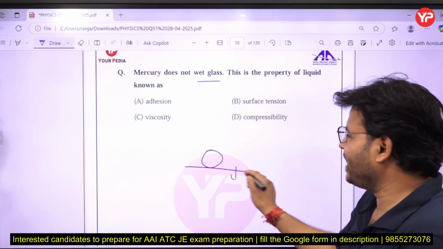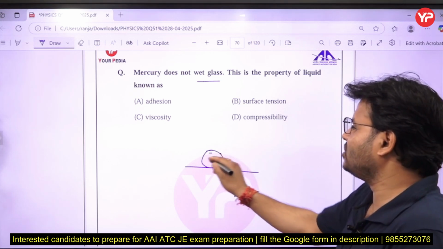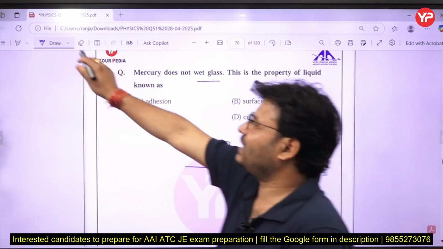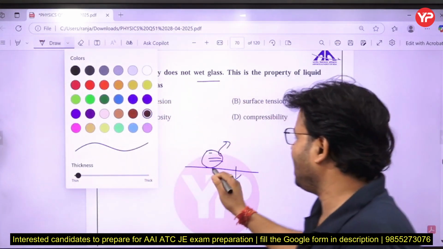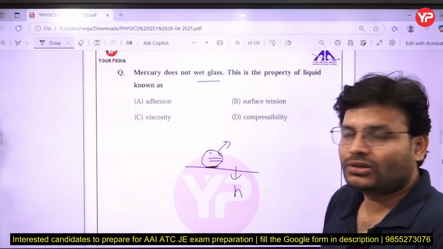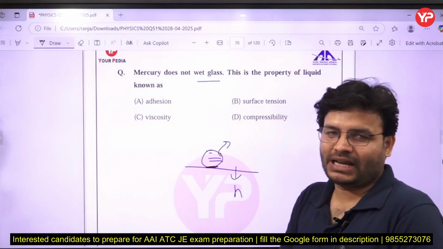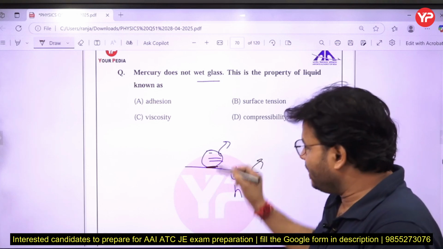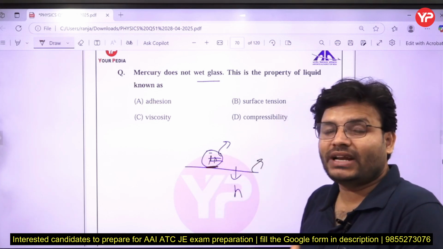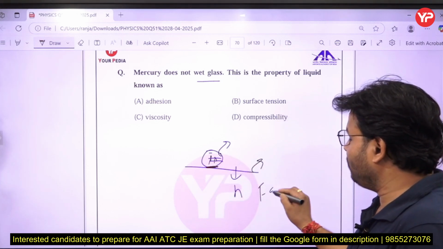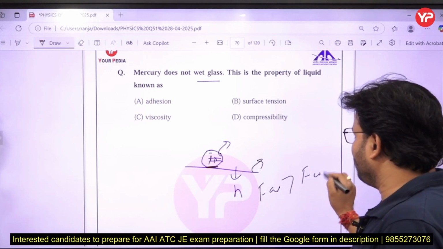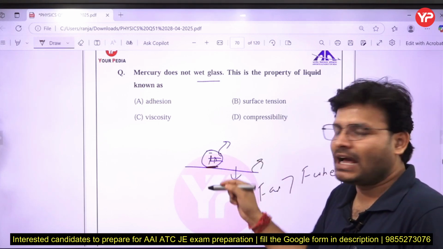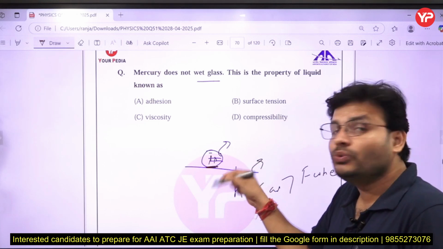Okay, so this is your hand, or you can say any surface, and these are the water droplets or water particles. At the contact, what is happening? Adhesion force acts between this object and the water droplets, and here cohesion. Whenever F of adhesion is more than F of cohesion, that particle will stick or be trapped with the solid surface, and it will wet that surface.